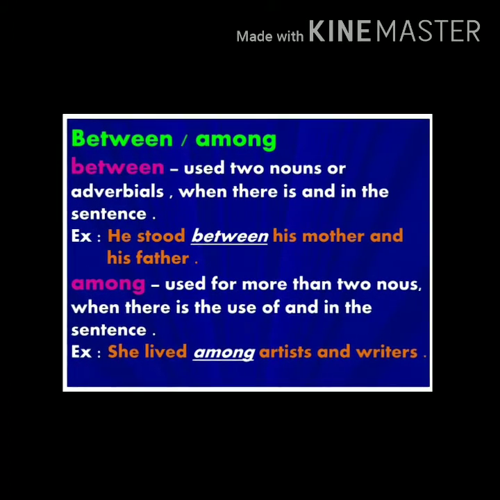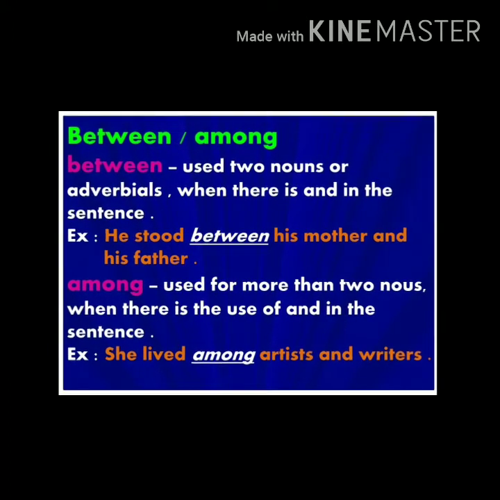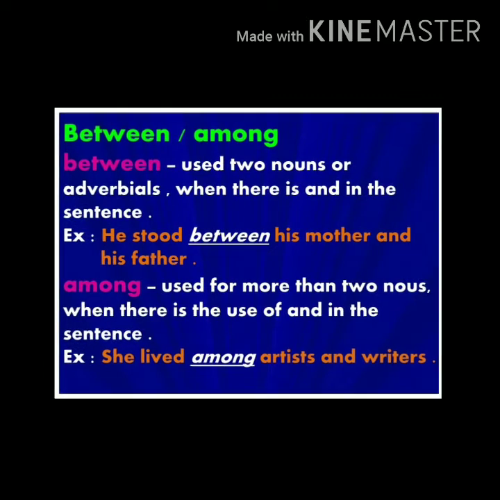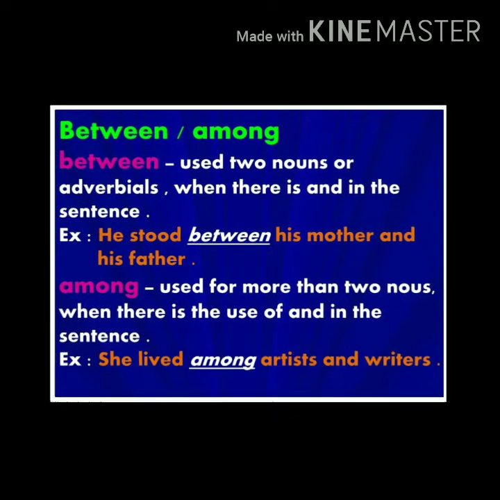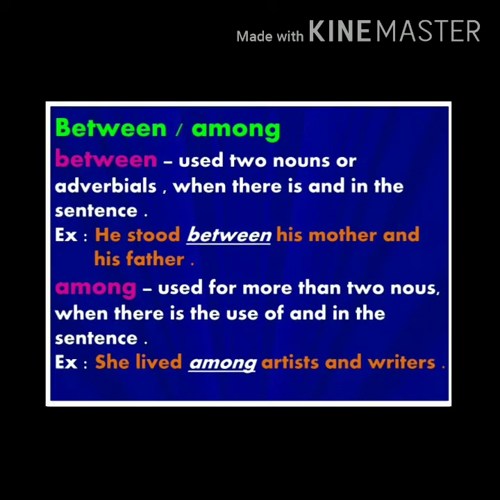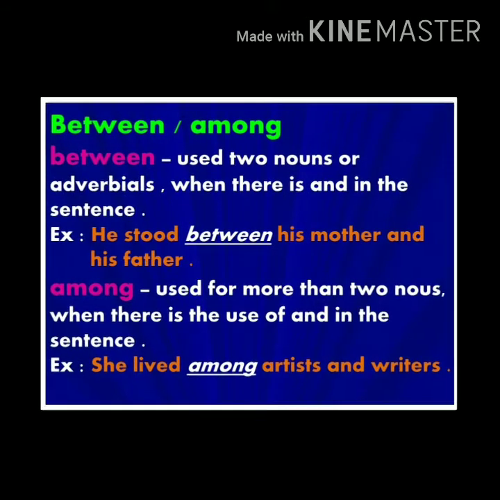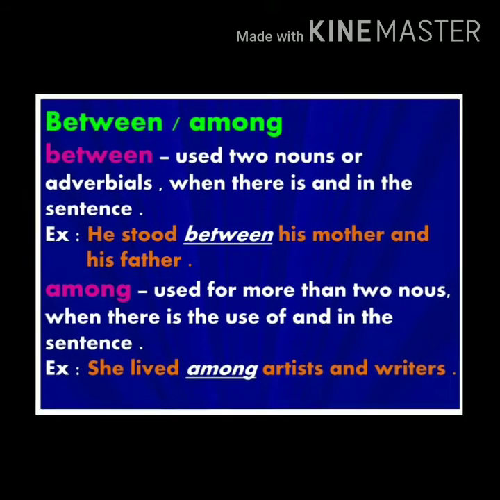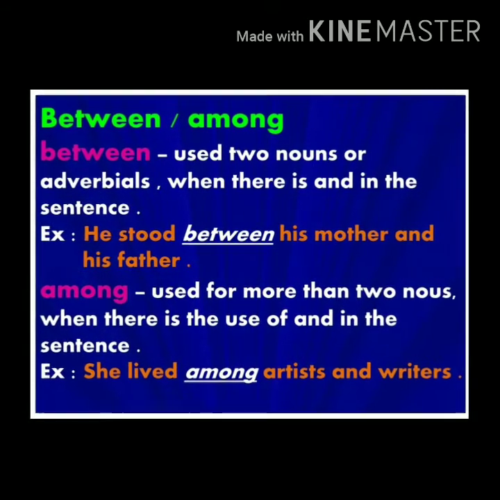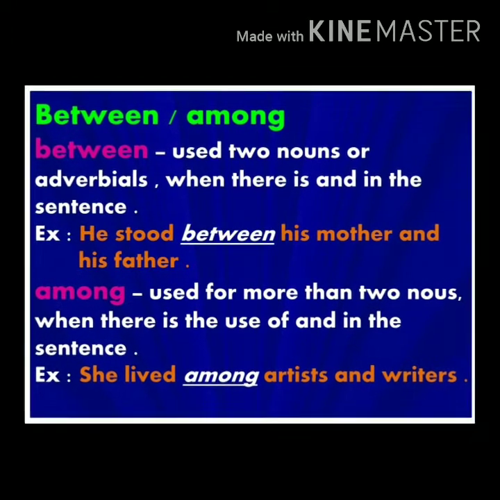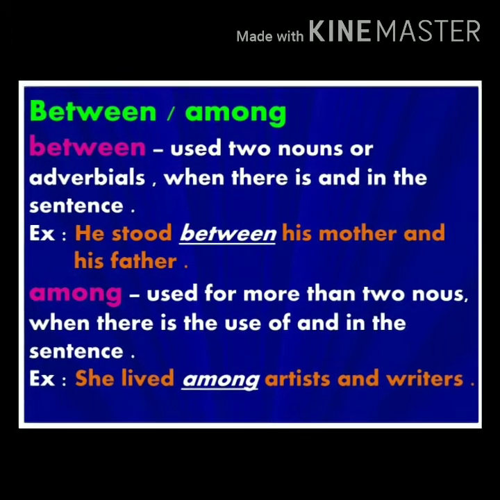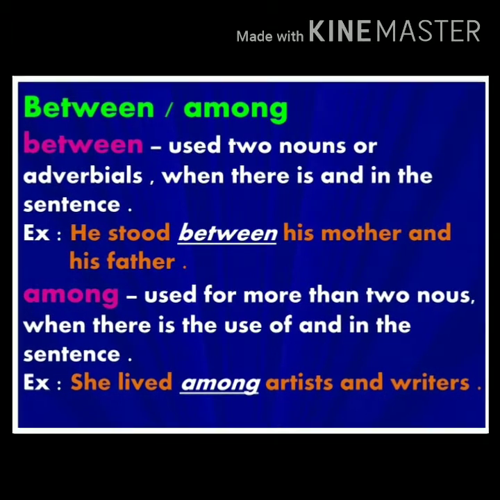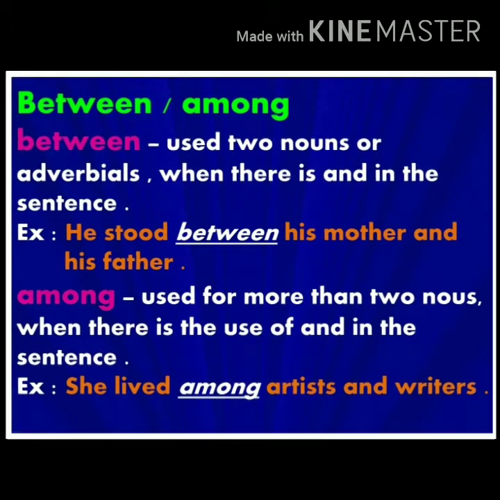Now we see the difference between among and between. We use between when referring to one-to-one relationships. For example, he stood between his mother and his father. And we use among when referring to indistinct or non-specific relationships. For example, she lived among artists and writers.